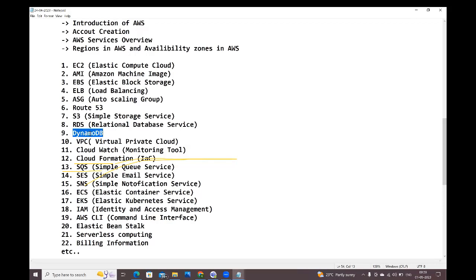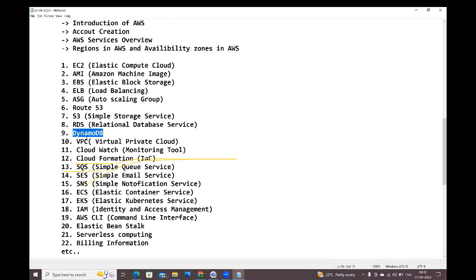Here, in AWS, region wise, for each region DynamoDB is available. In that DynamoDB we are going to create the tables, and we will give the table information to the developers. They will use the tables in their application. See, in RDS we are creating the database, but here we are going to create the tables in DynamoDB. DynamoDB itself is a database, guys. In this DynamoDB database, we are going to create the tables.